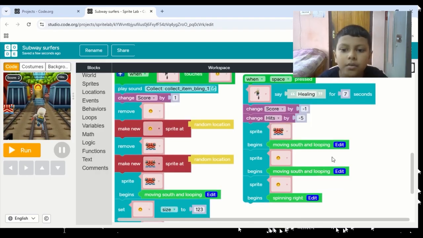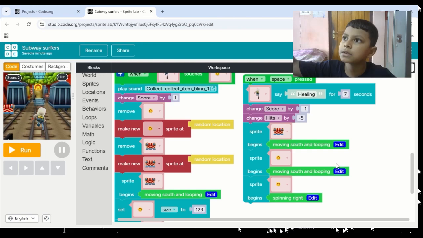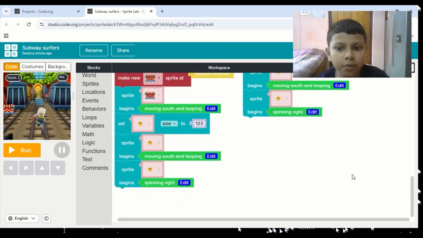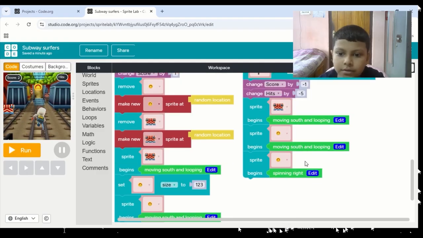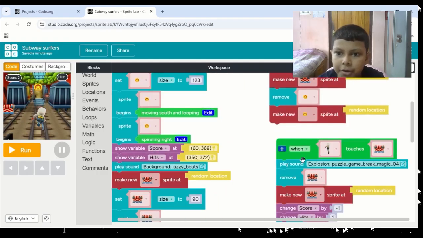Okay, and this is very important actually, because if we do not use this code, then both the sprites will freeze like this, and we do not want that. So we have added this code as well. So you need to add this. This is important.